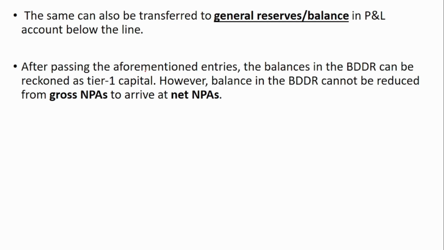So after passing the aforementioned entries, the balance in the BDDR can be reckoned as Tier 1 capital. However, the balance in BDDR cannot be reduced from the gross NPA to arrive at net NPA. So, see, as on March 31, 2024, a BDDR was already formed from the net profit.